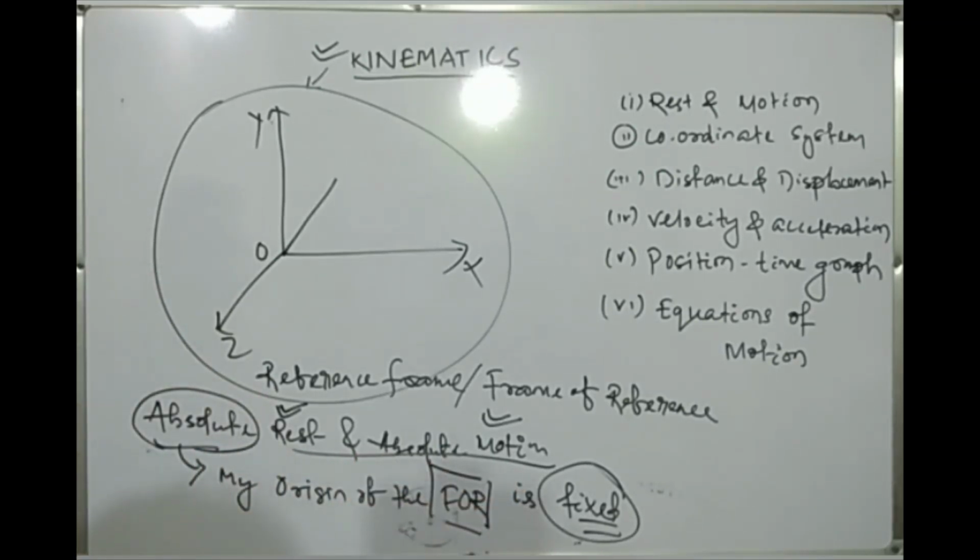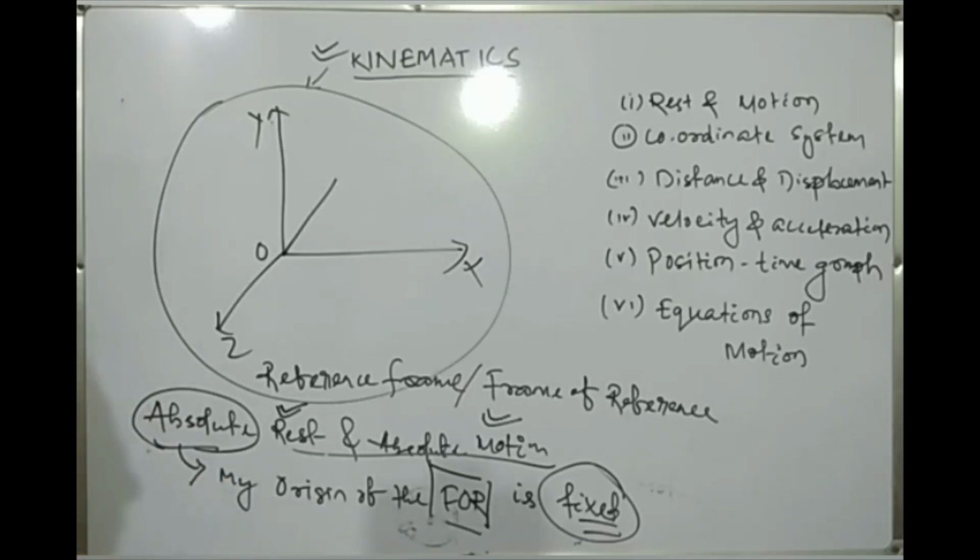But in our everyday life, we know that the earth is moving around the sun and the sun is again moving around itself. So whatever we are measuring, we cannot say that the motion of the particle observed is absolutely at rest or absolutely in motion, because there is already some motion involved with the frame of reference.